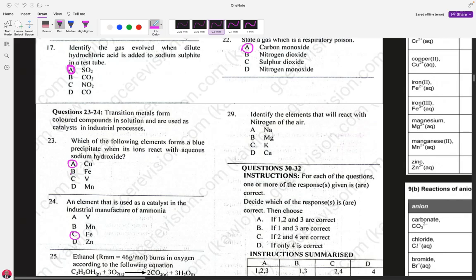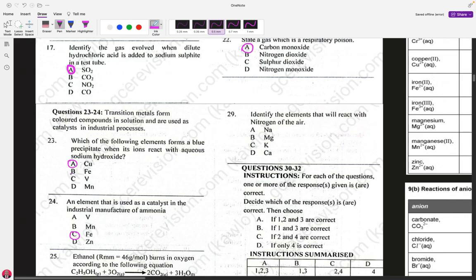Nitrogen reacts only with lithium and magnesium to form a nitride. Nitrogen has a triple bond, and that triple bond renders it very, very unreactive because it will require a lot of energy to overcome the triple bond in the nitrogen molecule. So for that reason, nitrogen reacts only with lithium and magnesium to form a nitride.